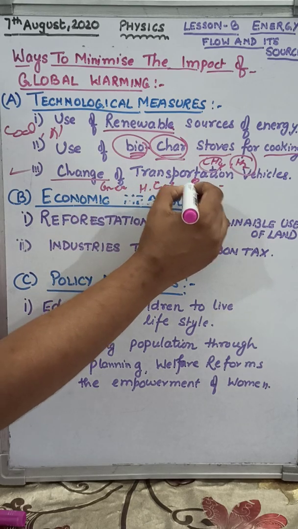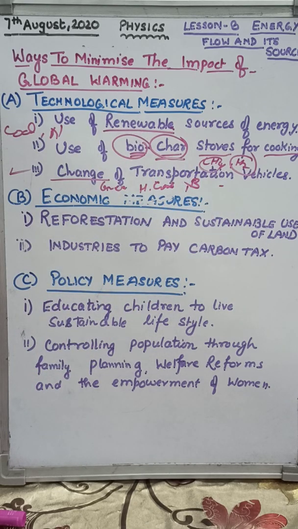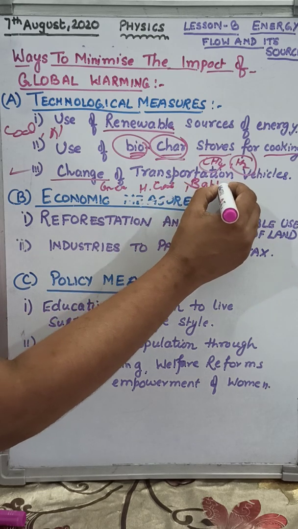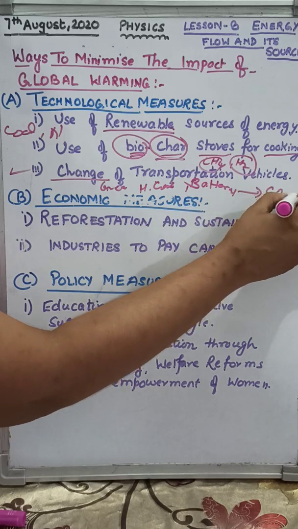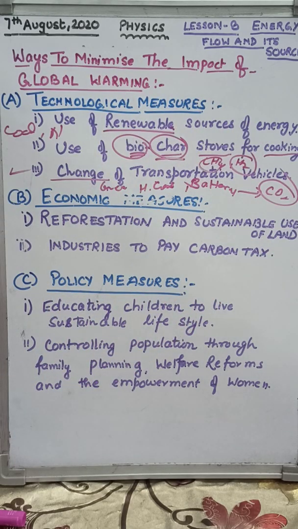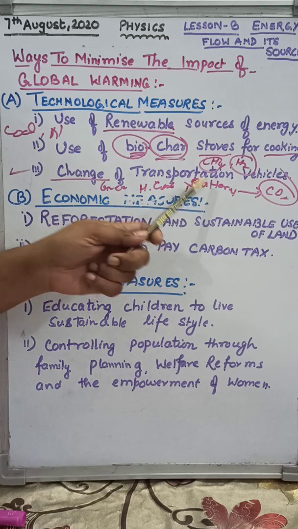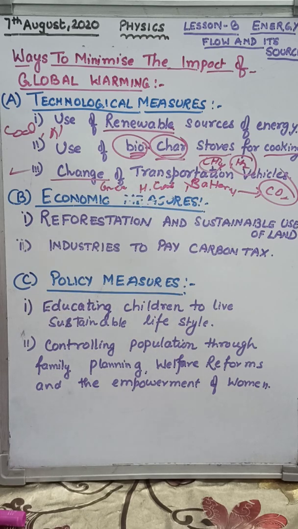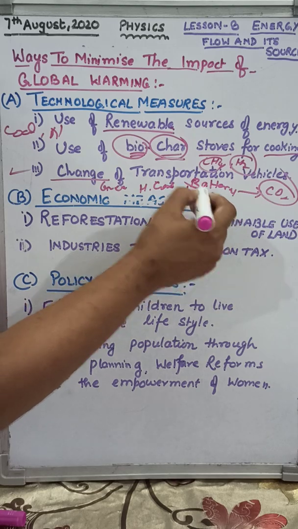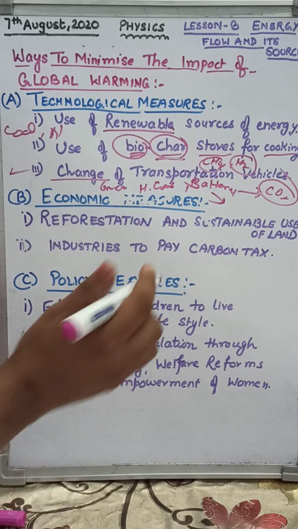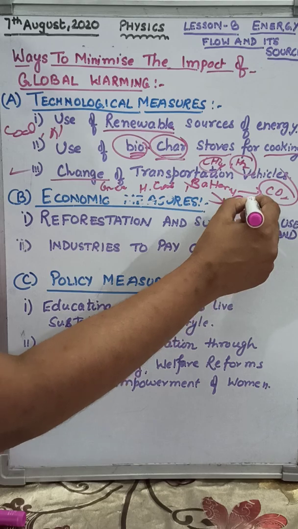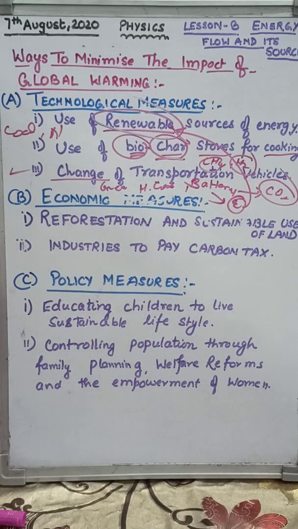Battery operated vehicles should be used because they will reduce the emission of carbon dioxide. Now how will you charge those battery operated vehicles? You will charge them with the help of electricity. And from where will that electricity come? The electricity will come from renewable sources like wind, tidal, ocean and solar energy. So these are the technological measures.